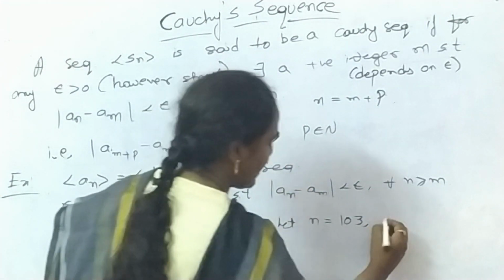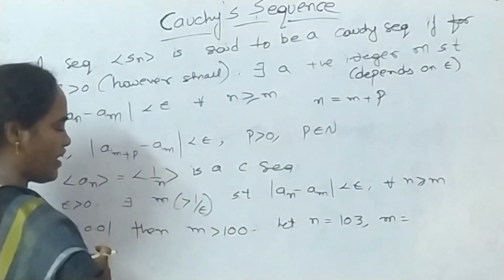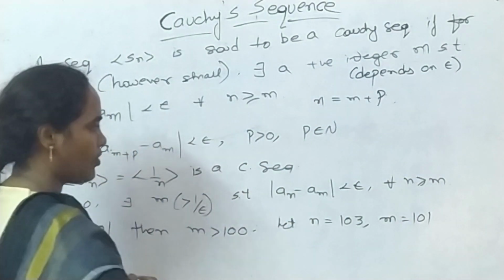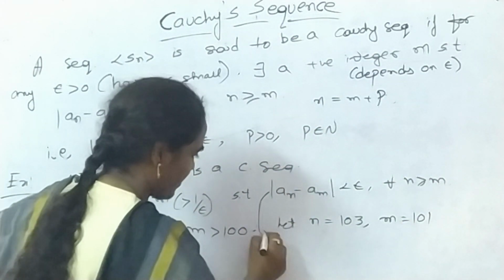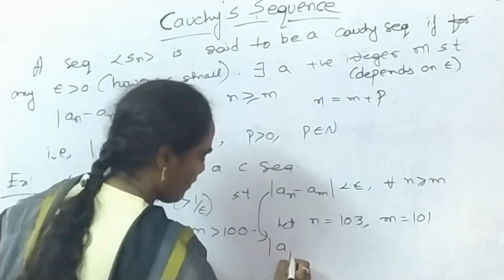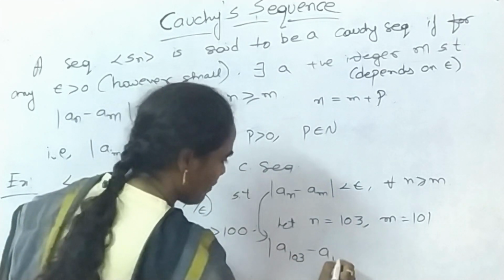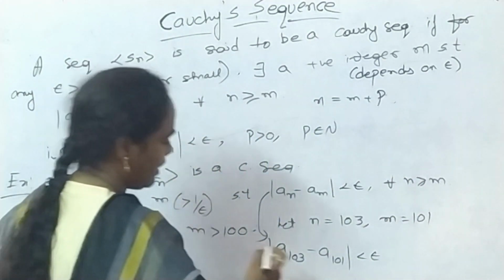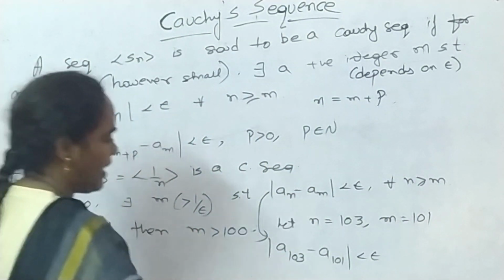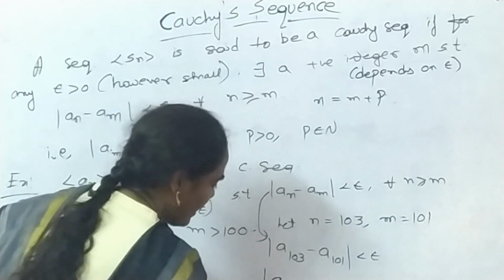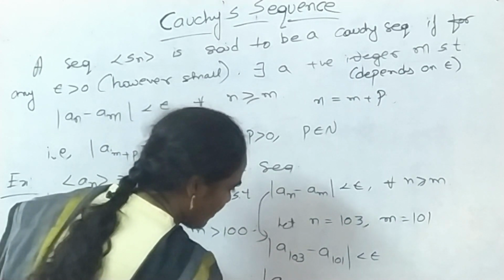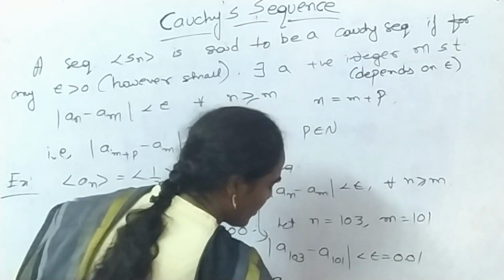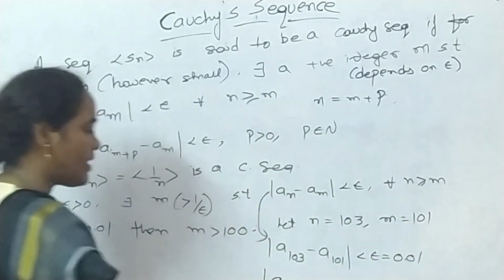Then what is m? m is a value which is greater than 100. Let us suppose m is equal to 101. Then this becomes a_103 minus a_101 is less than epsilon. Similarly, you can choose different values for n and m. Let us suppose a_200 minus a_150. This value is also less than epsilon. What is epsilon? 0.01. Here also epsilon is equal to 0.01.